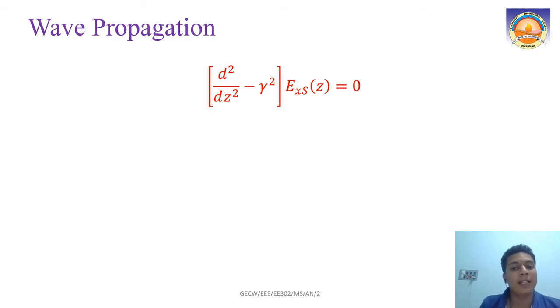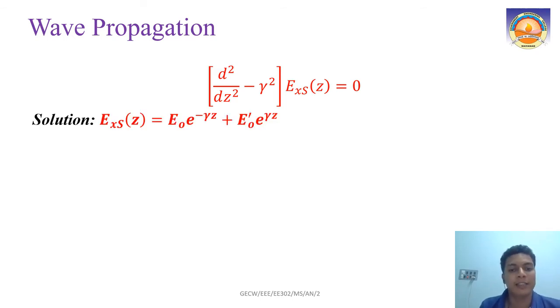Our solution of that equation is what? Ex(z) equal to E0 e raised to minus gamma z plus E0 dash e raised to gamma z, right? This is a known differential equation solution, like a1 e raised to minus b1x plus a2 e raised to plus bx. So E0 e raised to minus gamma z plus E0 dash e raised to gamma z.